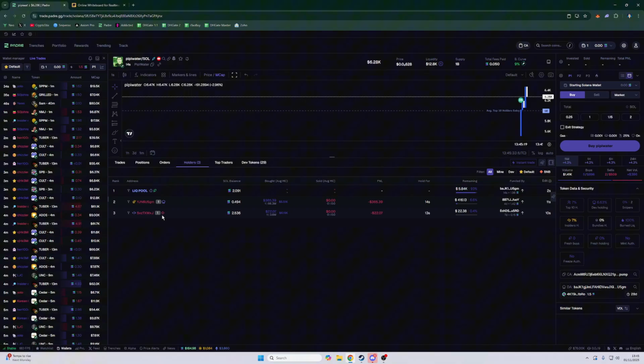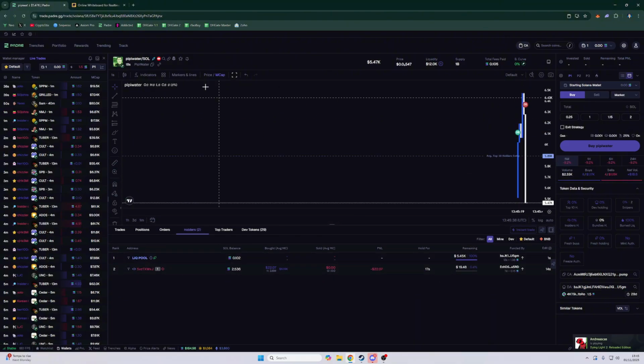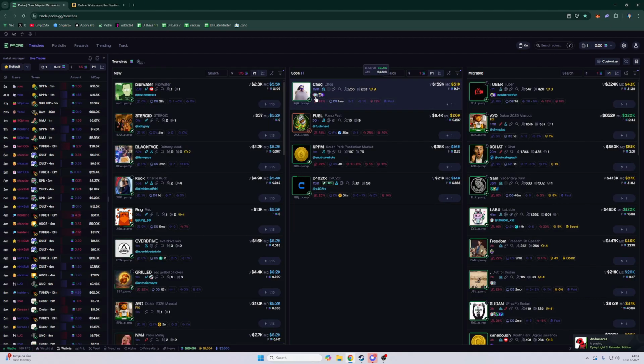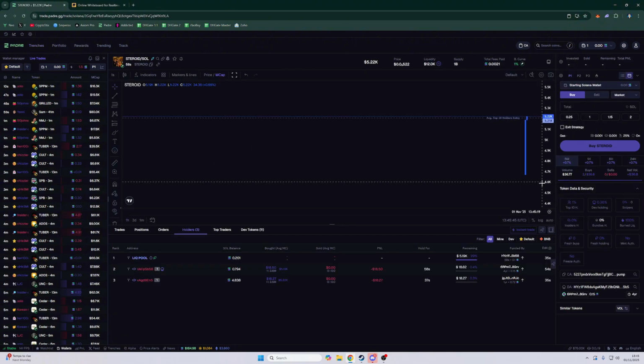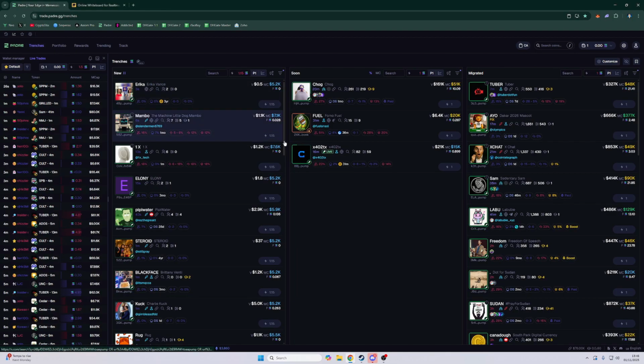They have bots now. So as soon as a new CA is entered, they'll snipe the CA and they'll have an entry like this. But the way they usually trade with snipers is if they're launching a coin, let's say we're launching steroid, they'll have a bot ready. So as soon as the CA is posted on X or on Telegram or anything like that, the sniper bot will instantly snipe the supply and they'll hold a lot of it. So even with one sold, they might be holding 6%, because when you buy in at 6k market cap, one sold, you're going to be holding a lot of the percentage.